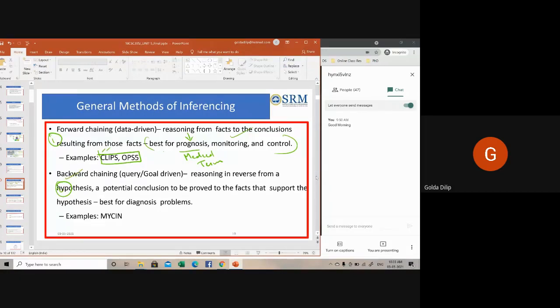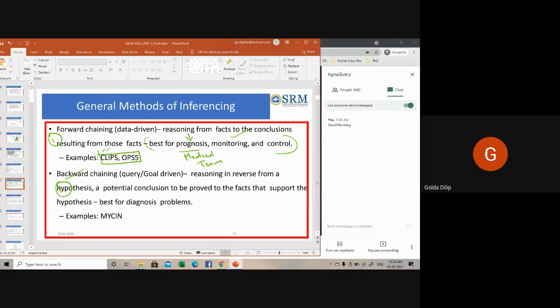Then the second type is backward chaining, reasoning in reverse. With this sort of expert system, an expert will find the answer to the question of why this happened. On the basis of what has already happened, the inference engine will try to find out which conditions could have happened in the past for this particular result.